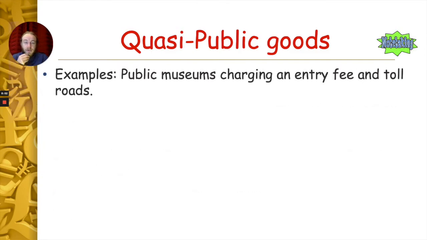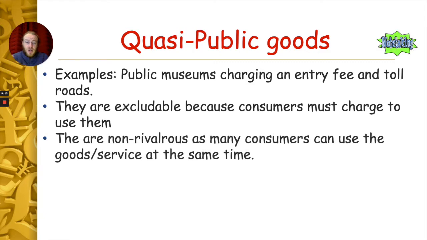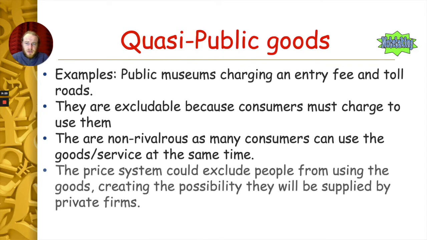Examples of this would be public museums charging an entry fee, so many people can use it at the same time, and toll roads, for example. Why do we call them excludable? Well, you have to pay to enter a museum that's charging an entry fee. You have to pay for toll roads. So consumers have to pay a price for them, so people can be excluded from using them. However, they're non-rivalrous. Can lots of people use a toll road at the same time? Absolutely they can. That's why we have the joys of traffic jams. And for museums, can many people go into the museum at once? Absolutely. You don't get to go into the museum all by yourself.